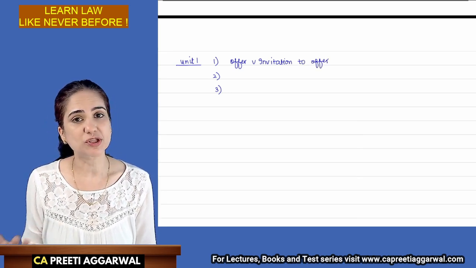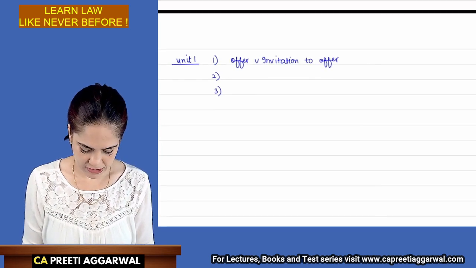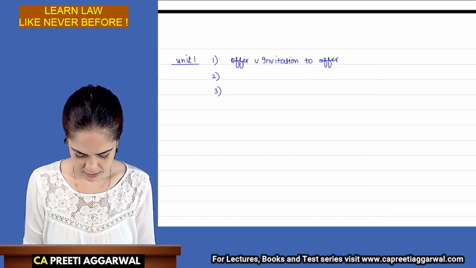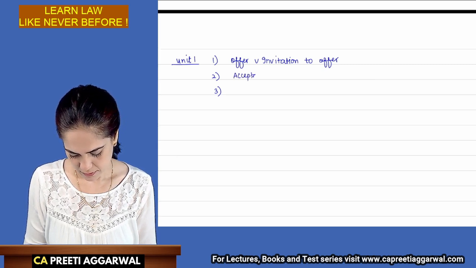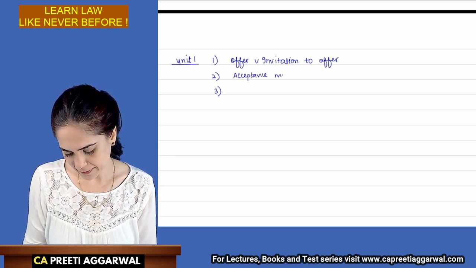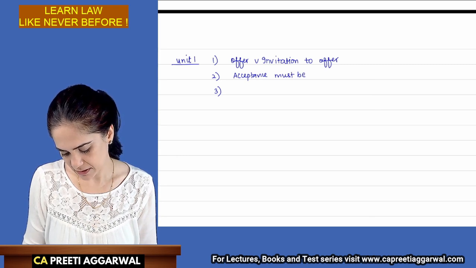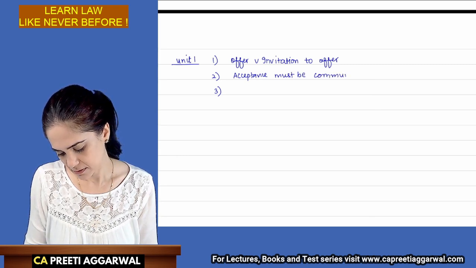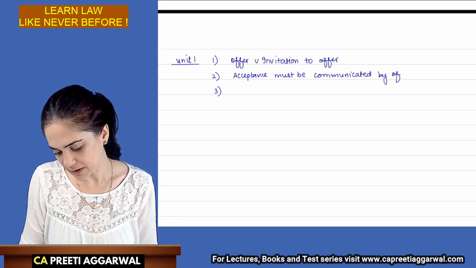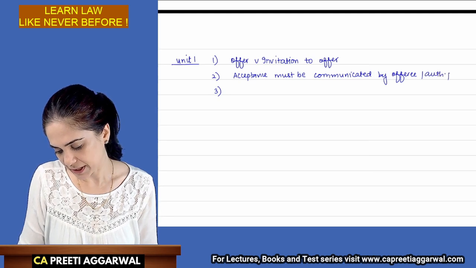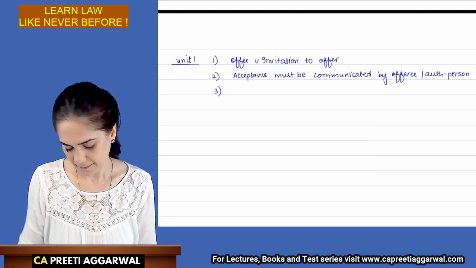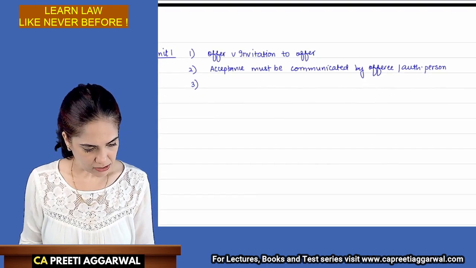The second concept, which is mostly asked in the exam, is that acceptance must be communicated either by the offeree or an authorized person.